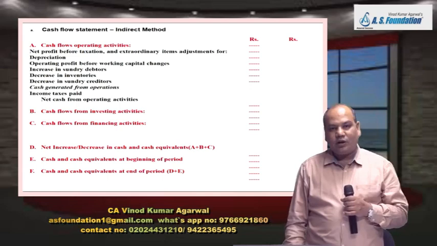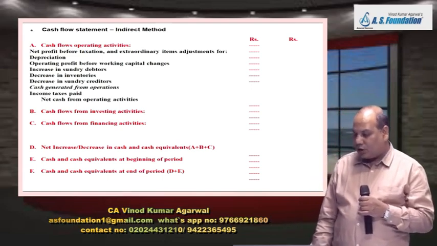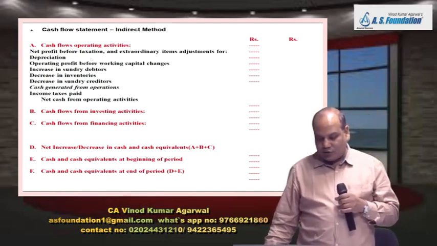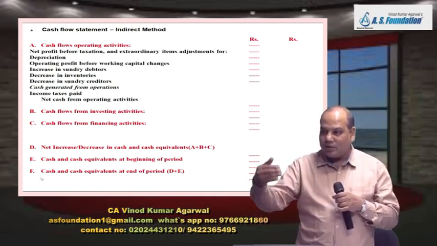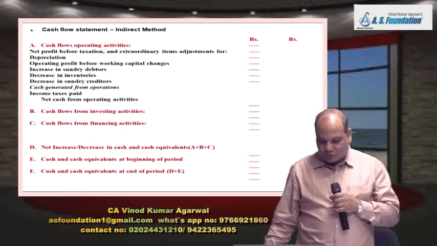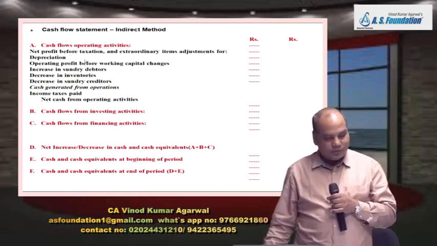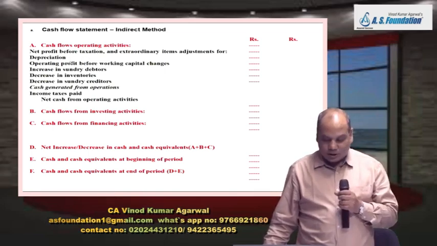And what about indirect method? In indirect method, only part A will change. B, C, D, E, F will remain same. So what we'll do, we'll write net profit. Either we can write before taxation or after taxation. Accordingly, your adjustment will also be written below.